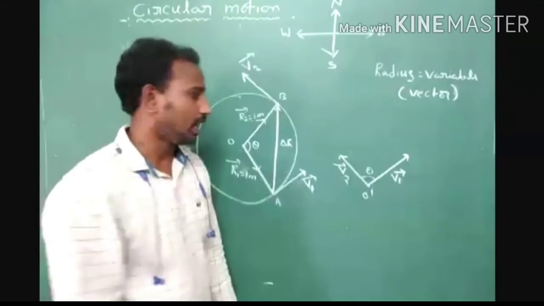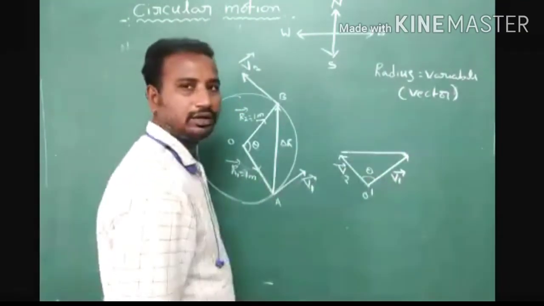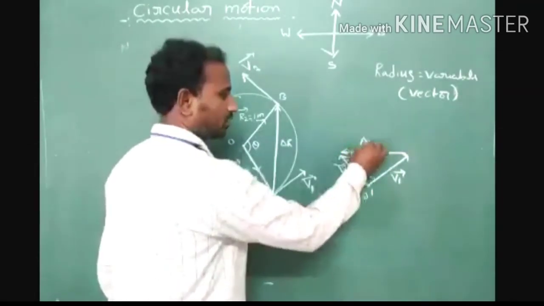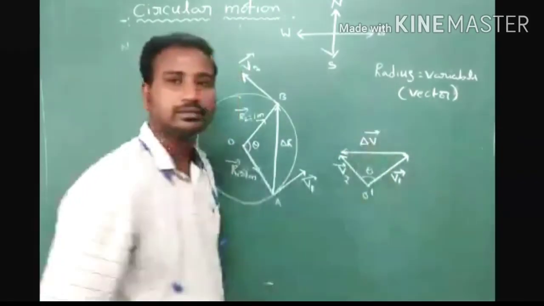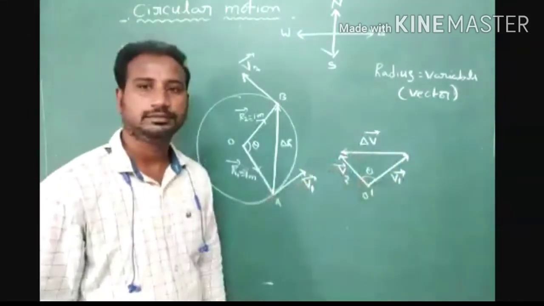Understood? So now we have to represent the change in velocity, delta v bar, from initial to final.